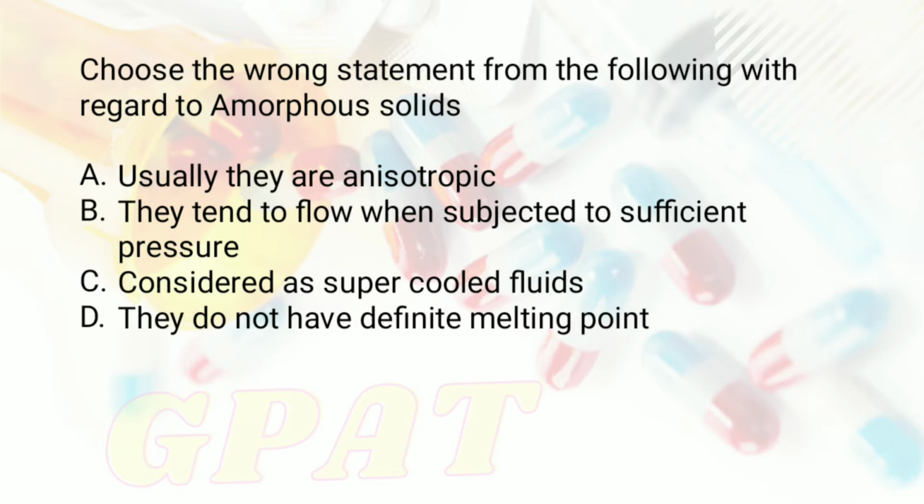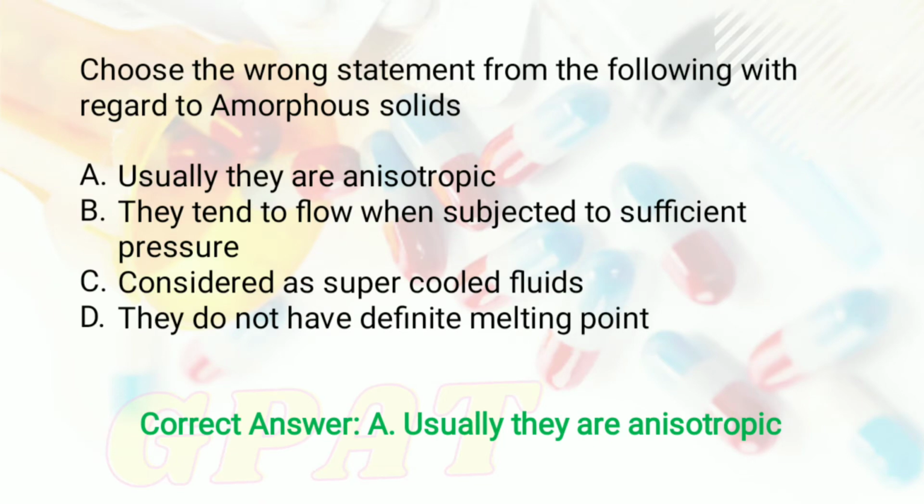Okay, then moving to the next question. So now the questions from physical pharmaceutics. So let's begin. Choose the wrong statement from the following with regards to amorphous solids, and the options were A. Usually they are anisotropic, option number B. They tend to flow when subjected to sufficient pressure. Option number C, considered as supercooled fluids. And option number D, they do not have definite melting points. So students, the right answer of this question is option number A, that is usually they are anisotropic. Okay, moving to the next question.